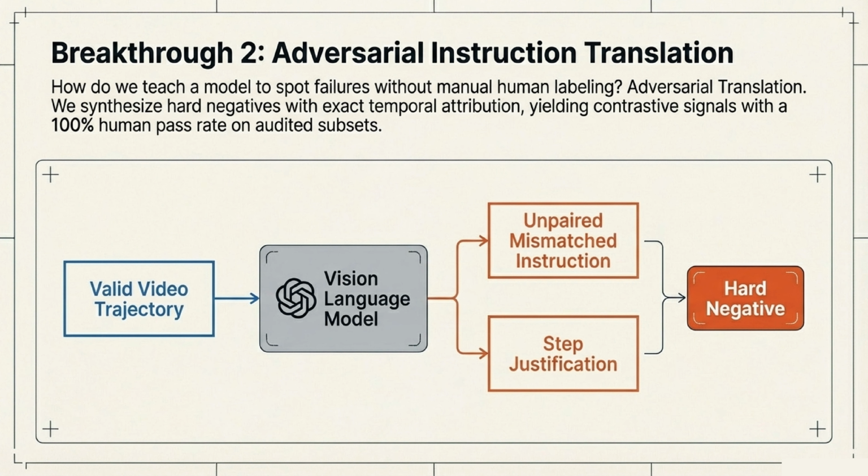To get the negative data we desperately needed, we developed our second breakthrough, adversarial instruction translation. How do we teach a model to spot failures without expensive human labeling? We use a vision language model to synthesize hard negatives. By generating unpaired, mismatched instructions and stepping through the justifications, we yield contrastive signals that actually achieved a 100% human pass rate on our audited subsets.